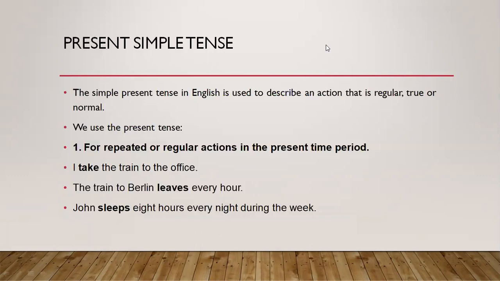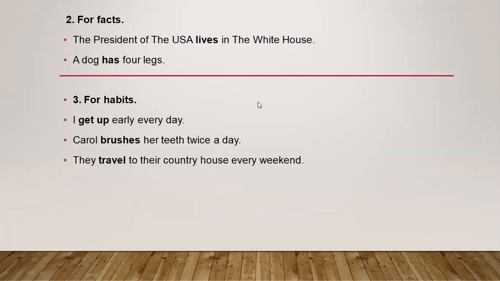Let's see the examples. I take the train to the office. The train to Berlin leaves every hour. John sleeps 8 hours every night during the week. So these were the examples of the present tense. These were the regular routines we say. It is our routine in daily life, as we gave the examples of John sleeps 8 hours every night, and the train leaves to Berlin every hour.